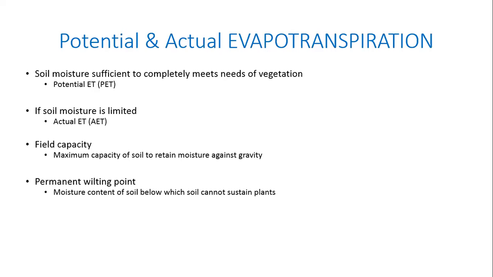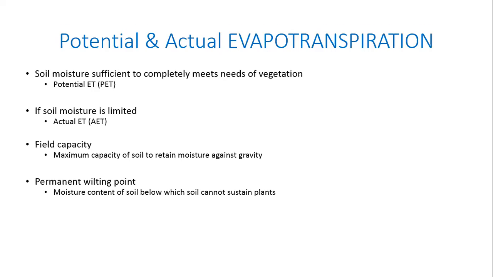That's fine. Now let us say it keeps extracting water and now you reach a certain moisture content where the roots are no longer able to extract it from the soil. You understand what is happening?